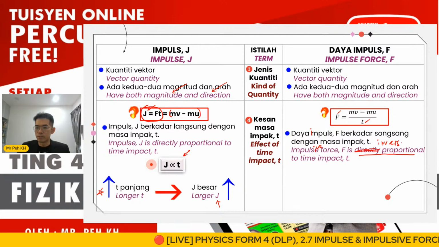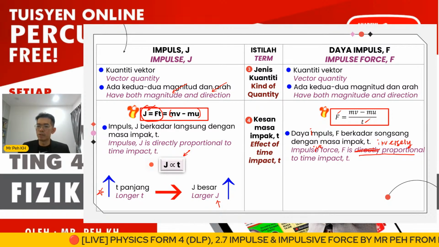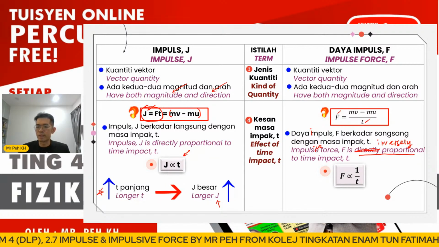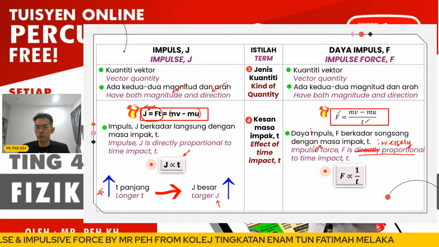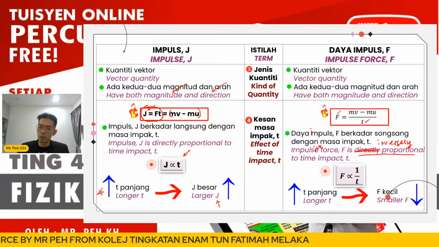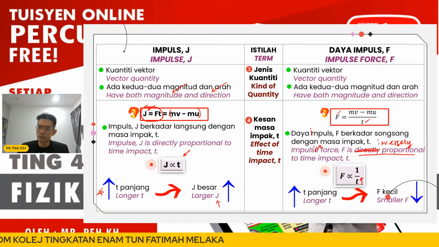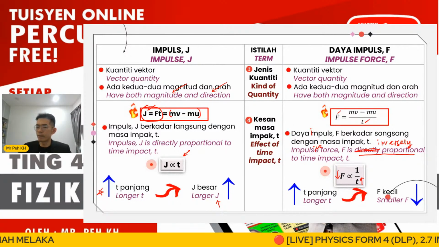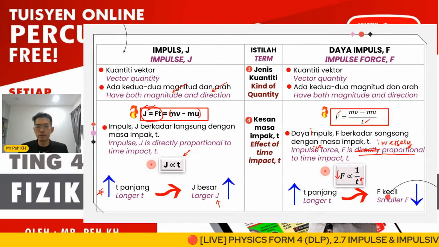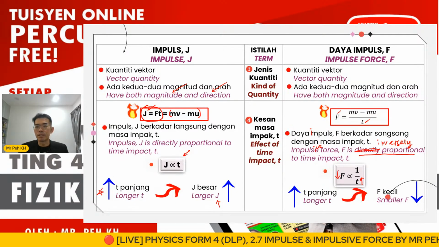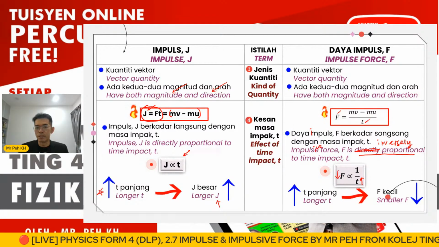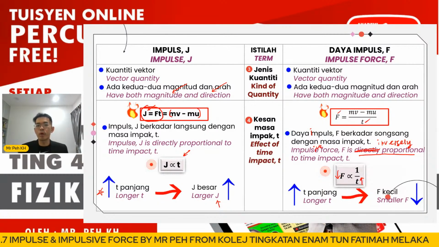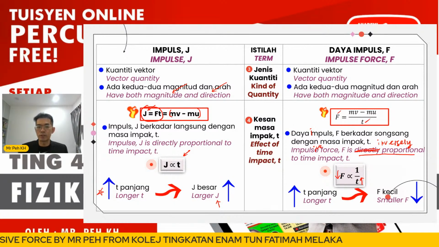to time impact, which we write like this. So from here, you are very clear that when the time increases, the force, or impulsive force here, is actually smaller. So this is the difference between impulse and impulsive force for the effect of time impact, and this will be the main point we are going to discuss today.